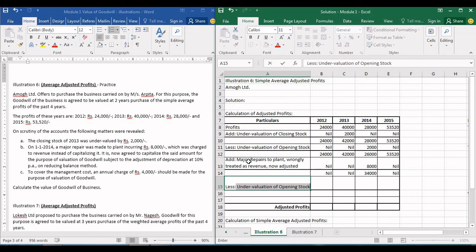Now we'll have to charge depreciation on plant at 10% on reducing balance method. This will apply only from 2014. So we'll charge depreciation 800 here, and in 2015 we'll charge 720. Okay, this is wrong. This should be 24,000, 42,000, 53,520. So this will again be 24,000, 42,000 calculated.